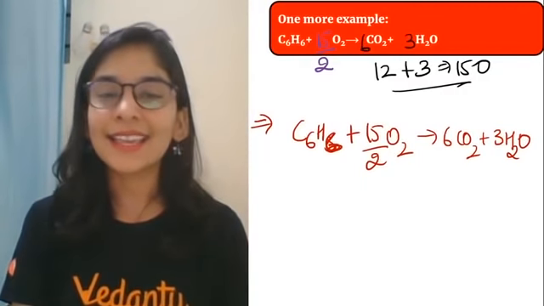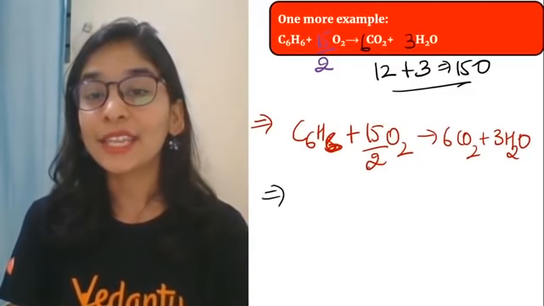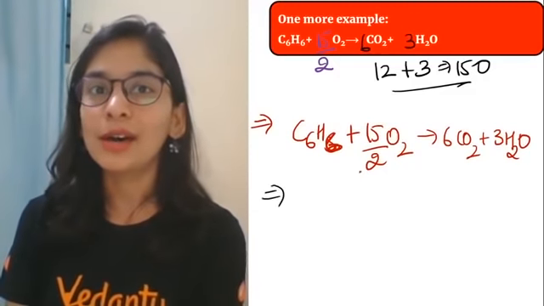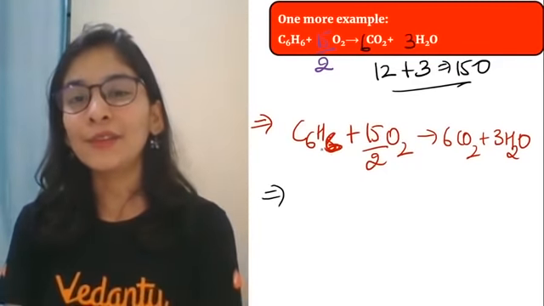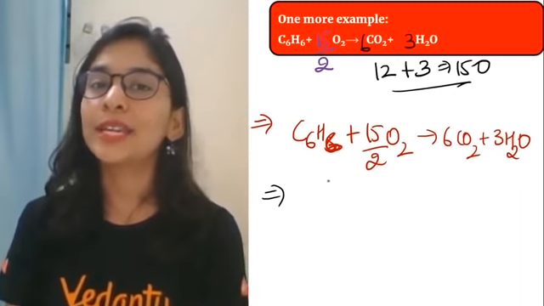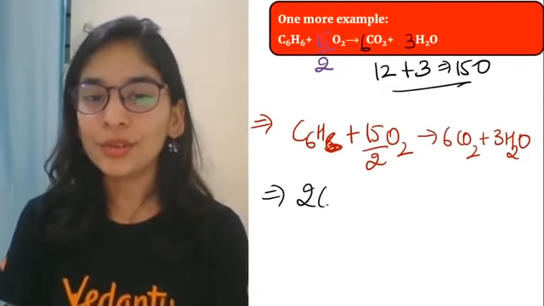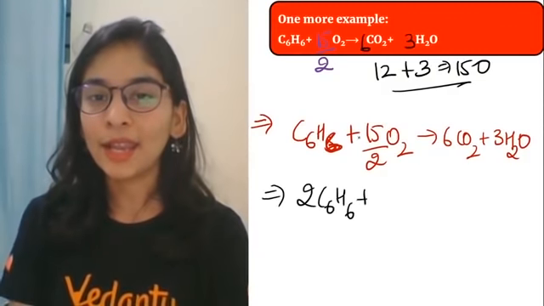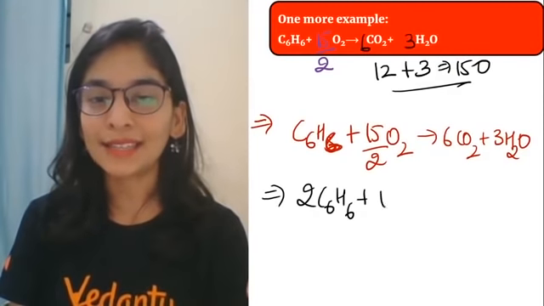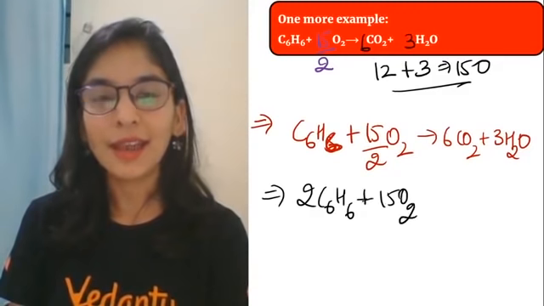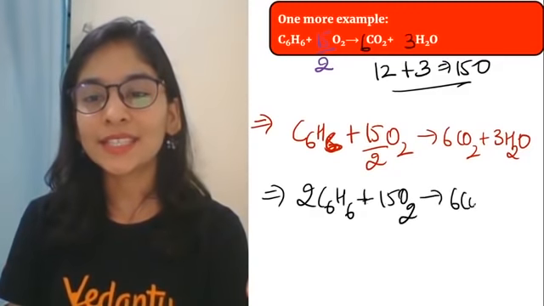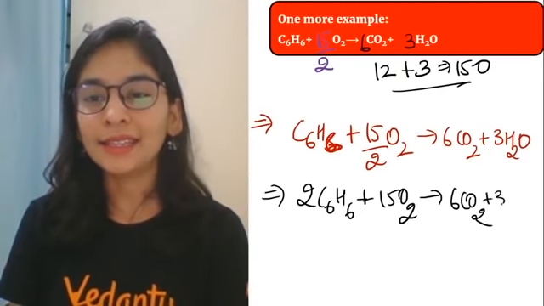Yes, students, as I told you, whenever you see a fraction, you will write it as a whole number. Now how to do it? If you multiply the whole equation by 2, this 2 will cancel. So 2 C6H6 plus 2 into 15 by 2, 2 cancels, 15 O2, right students, gives you 6 CO2 and 3 H2O.